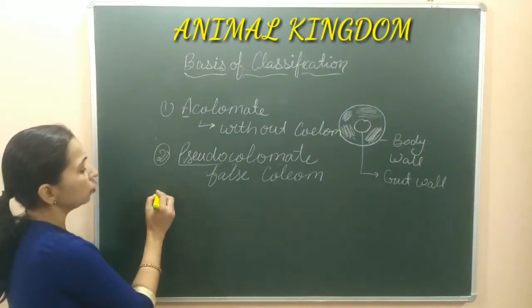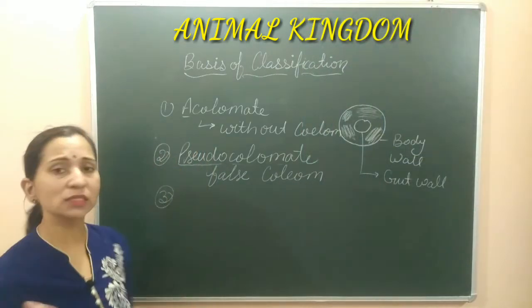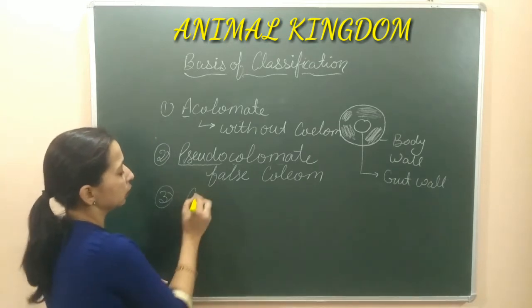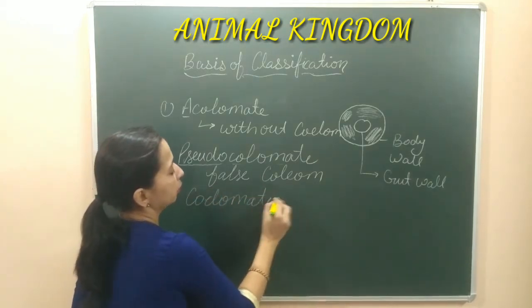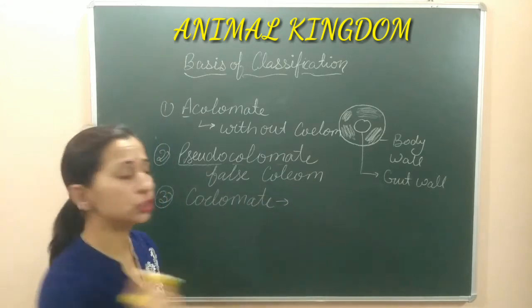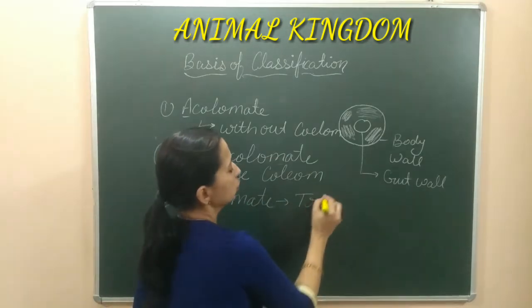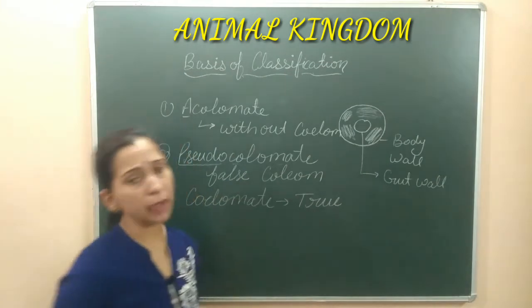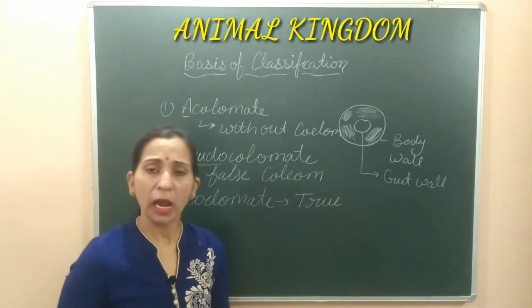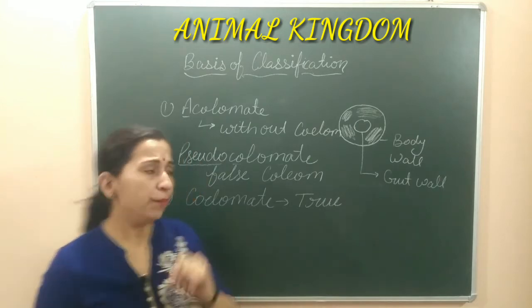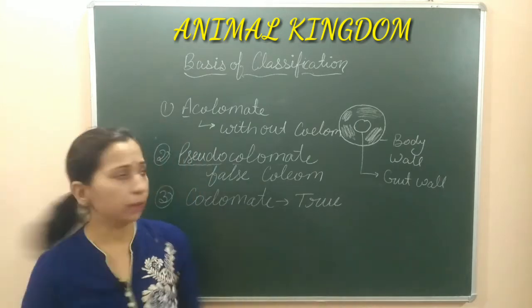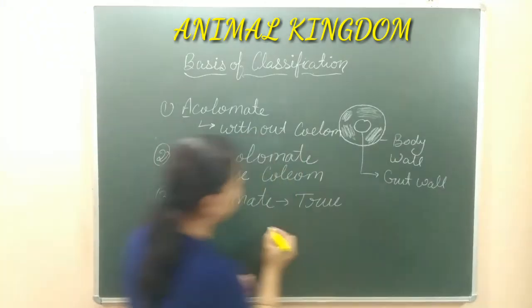Now let's move on to the third category, that is the coelomate. This means the third category of the organism, that is coelomate organism. These are the organisms where the true coelom is present. जहाँ पे true coelom present होगी, they are known as coelomate organism, and this true coelom is lined by the mesodermal cell. mesodermal cell से lined होगी. तो एक अब simple diagram के through हम इसको देखते हैं.